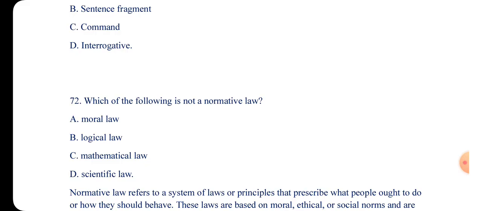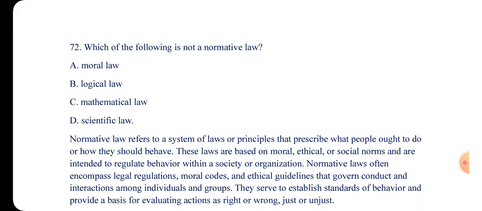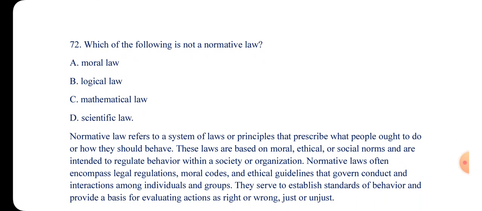Number 72. Which of the following is not a normative law? A, moral law. B, logical law. C, mathematical law. And D, scientific law. So the answer is scientific law. Scientific laws are also known as natural laws. Normative laws refer to systems of laws or principles that describe what people ought to do or how they should behave.